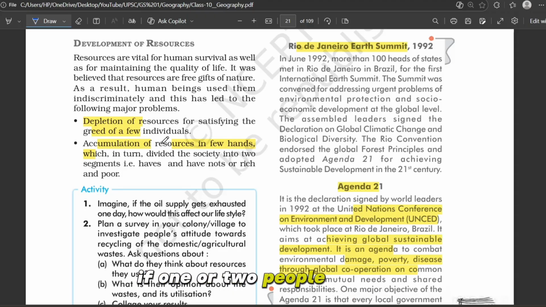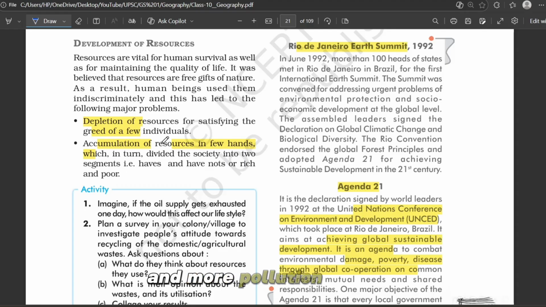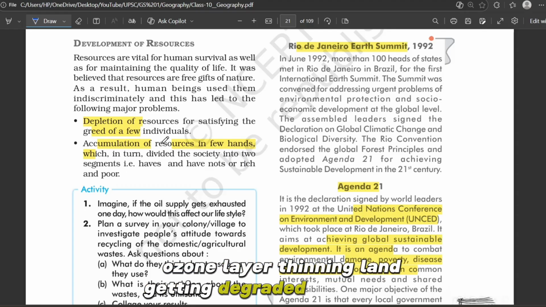If one or two people take more than they need, if one country is using the world's resources more than all other countries combined, then slowly nature becomes stressed. And today we are seeing the consequences such as temperature rising, that affects global warming, and more pollution in air and water, ozone layer thinning, land getting degraded and forests disappearing.